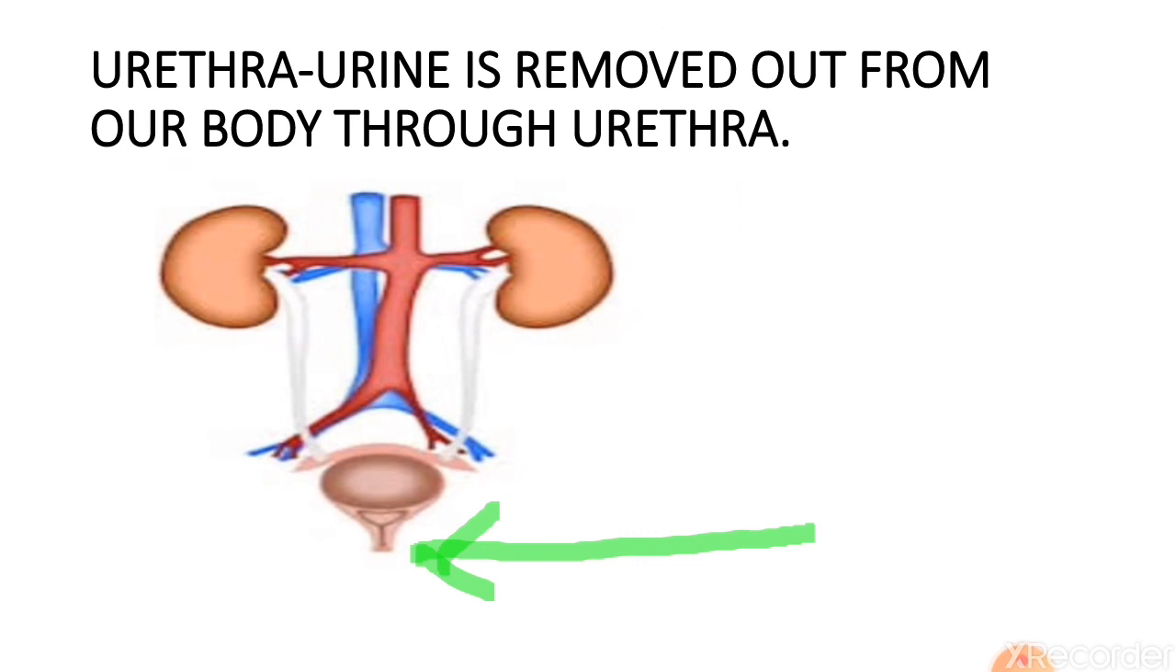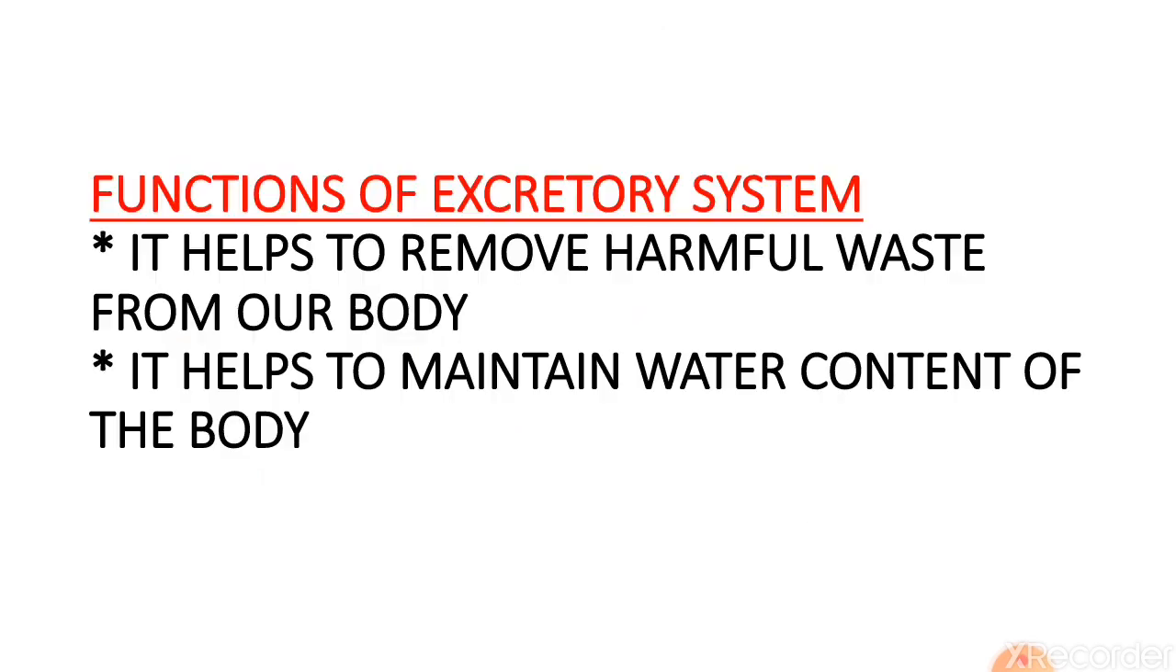Let's see the functions of the excretory system. It helps to remove harmful waste products from our body and it helps to maintain the water content of the body. So these are the two main functions of the excretory system: it helps to remove harmful waste out of our body, otherwise it will become very toxic and harmful for us, and it helps to maintain the water content of the body.